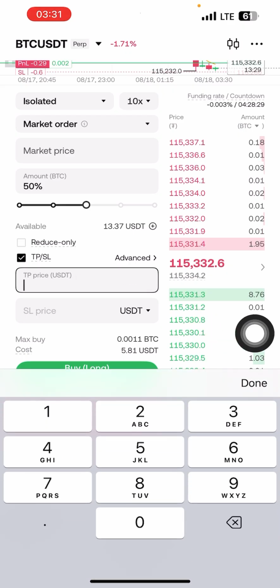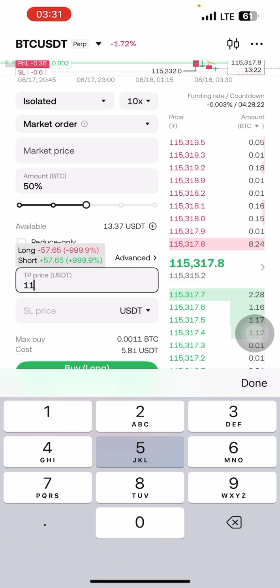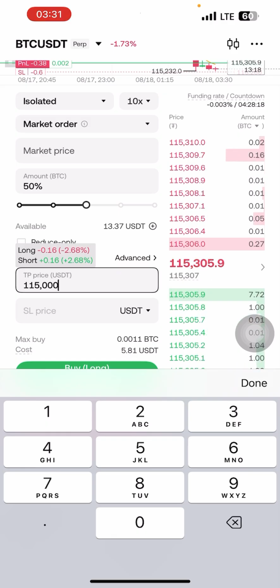So if I'm going, let's say, short on BTC, my take profit will be 115,000 because I'm going short. It means that I'm predicting that the market will be falling. So if it falls to 115k and I'm not even online to close the trade, it will close the trade automatically for me.